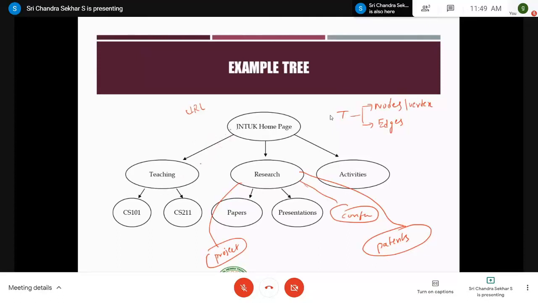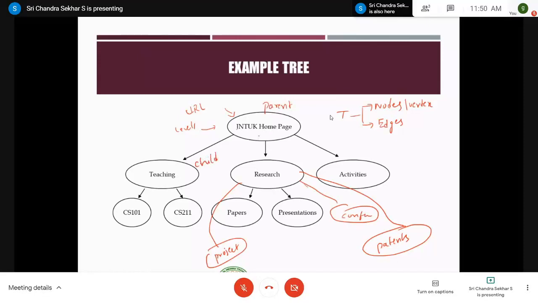So if you have a direct link between these nodes, the node which is present at the top level, one level above, therefore JNTU Kakinada homepage becomes the parent, and teaching becomes the child.